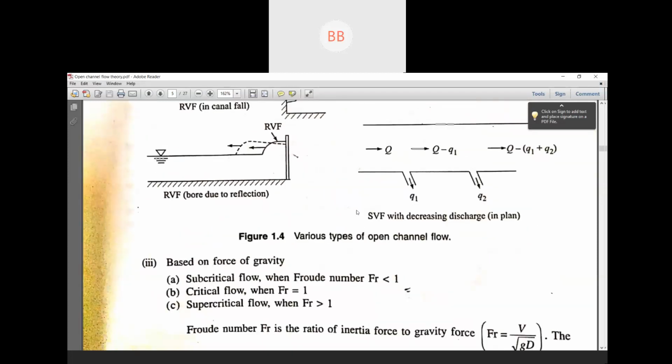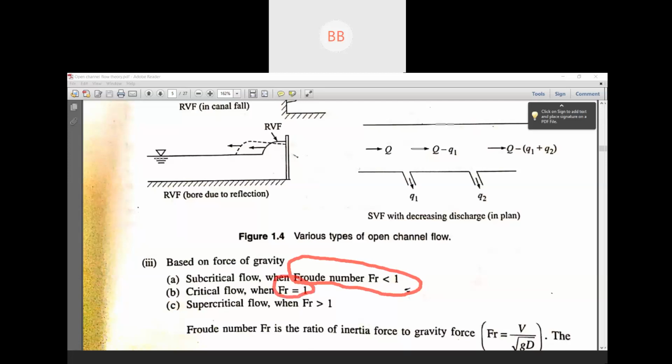And for Froude number, I think you have already studied it in third semester. We all know the Froude number for critical flow is 1.